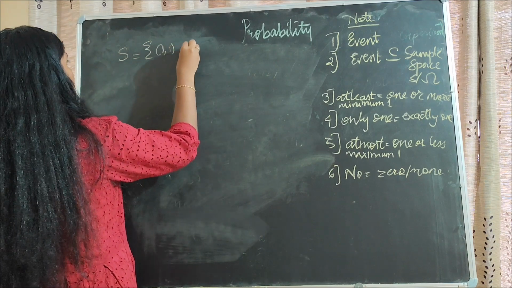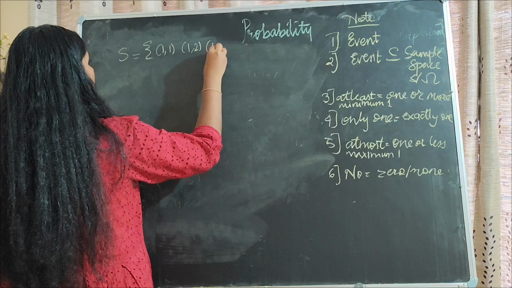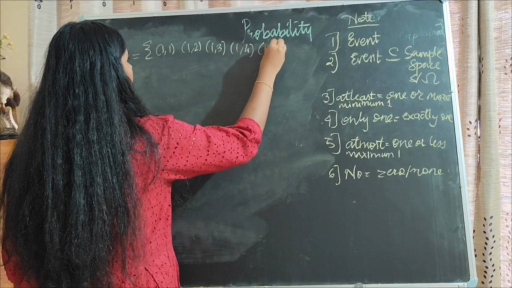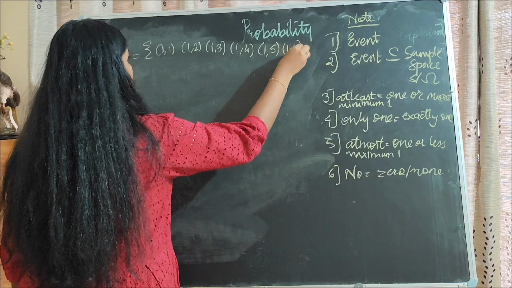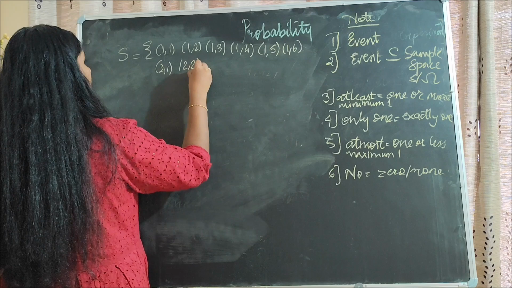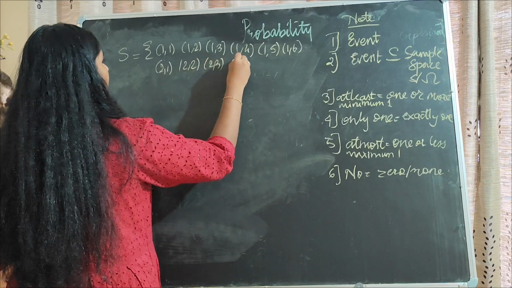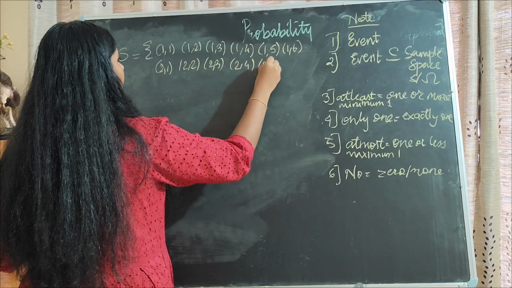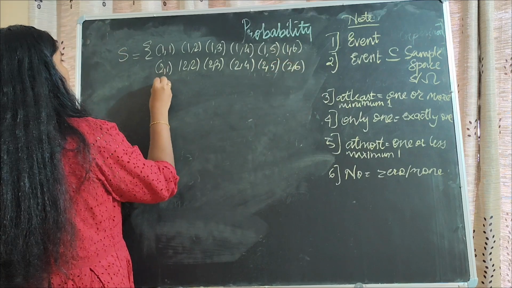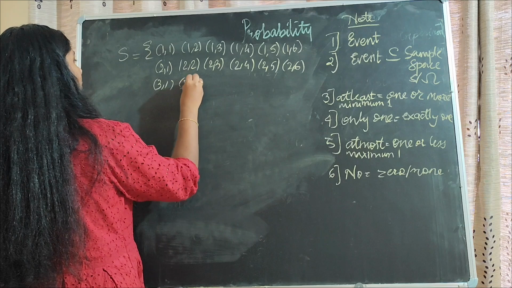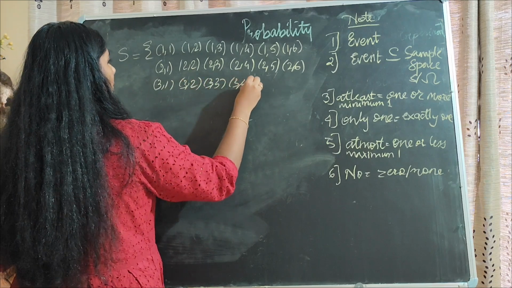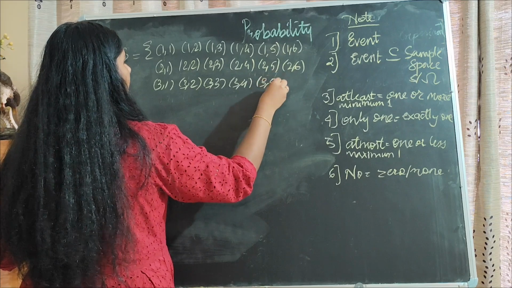1 1, 1 2, 1 3, 1 4, 1 5, 1 6. 2 1, 2 2, 2 3, 2 4, 2 5, 2 6. Next 3 1, 3 2, 3 3, 3 4, 3 5, 3 6.